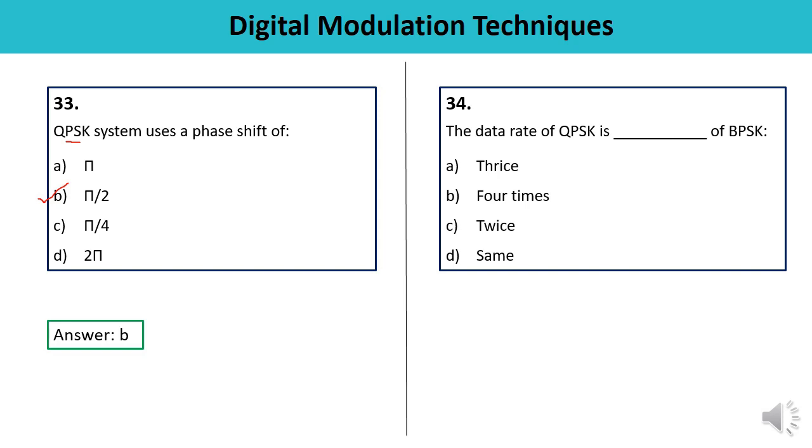Question number 34. The data rate of QPSK is what of BPSK? Means what is the relationship between the data rate of QPSK and BPSK? So here the data rate is twice. Data rate of QPSK is twice the data rate of binary phase shift keying, and this is the correct answer.